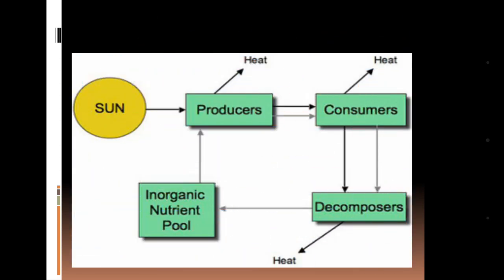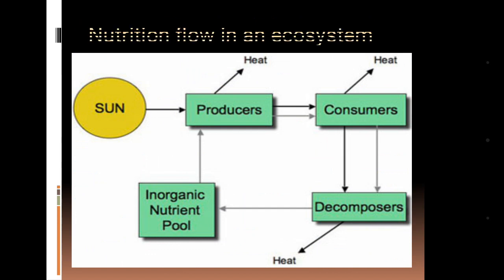Now, what is the nature of nutrition flow in an ecosystem? When the producer produces food in the presence of sunlight, this food is taken by the consumers, and the decomposers decompose the consumers' dead bodies to produce nutrients and utilize their food.